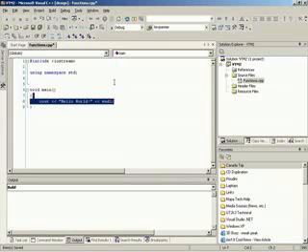There are 3 parts of a function definition: the return argument, the name of the function, and then the argument list. In this case, we're just going to say void. Void means we're not going to have any return arguments. We're not going to return anything. It is void of value. And we're going to call this guy printString.